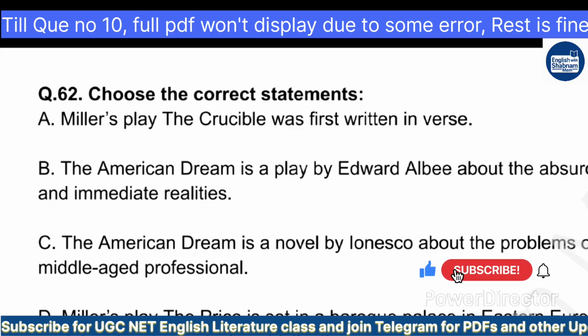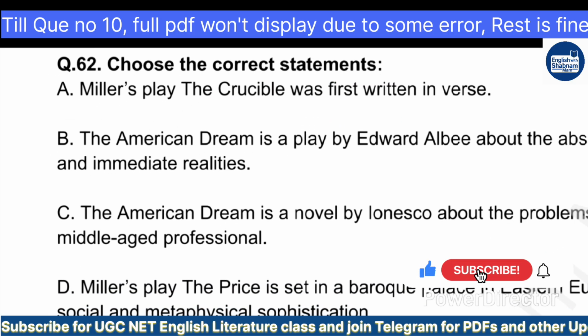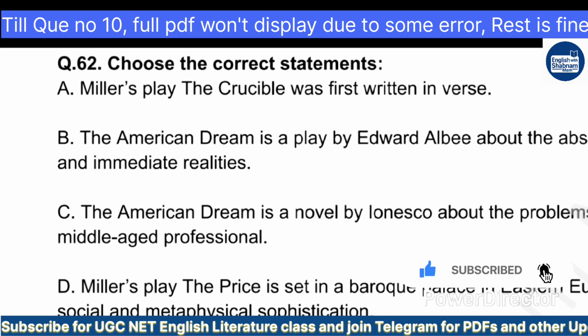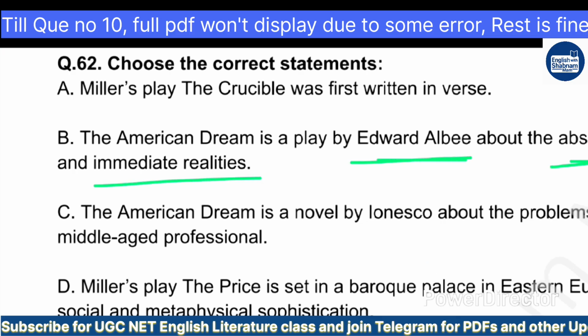Now again, there is a statement question, and we have to find out the correct statement. And this is from the literature. A. Miller's play The Crucible was first written in verse. B. The American Dream is a play by Edward Albee about the absurd situation and immediate realities.